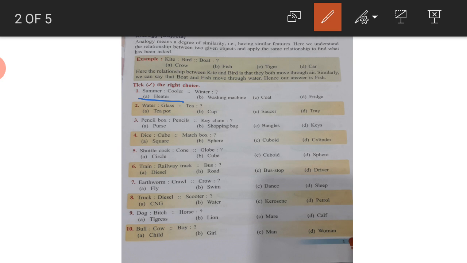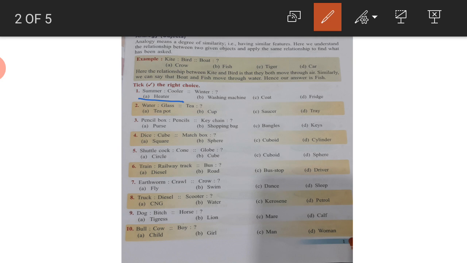Now the next one, water, glass. We drink water in a glass. And tea, where do we drink tea? Teapot, cup, saucer, tray. Keep guessing, children, which one will be correct? The second one, B, cup. We drink tea in a cup, na? Teapot, we keep the tea in the teapot. We don't drink from it. Saucer, tray, we can't. Only cup is the correct answer where we drink the tea.